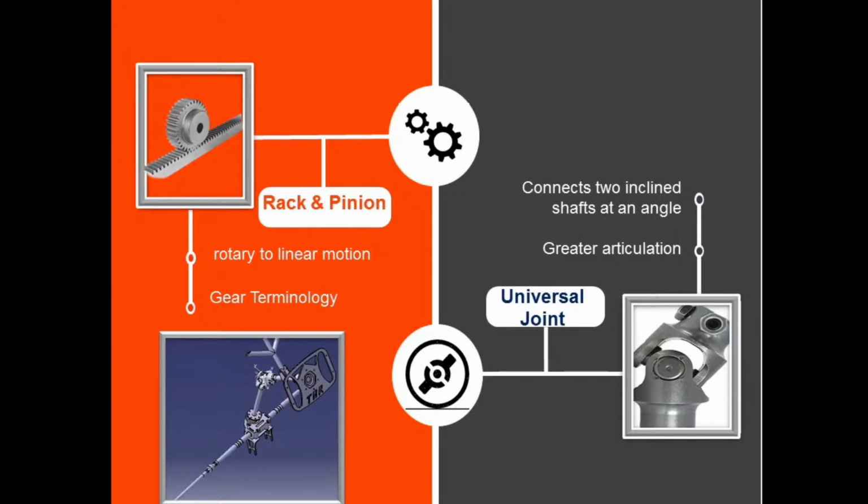Now the next one is the universal joint. As you can see in the figure, this one is the universal joint. It is used here to connect two shafts which are inclined at an angle. This universal joint has a greater degree of articulation, so it is widely used in various systems.